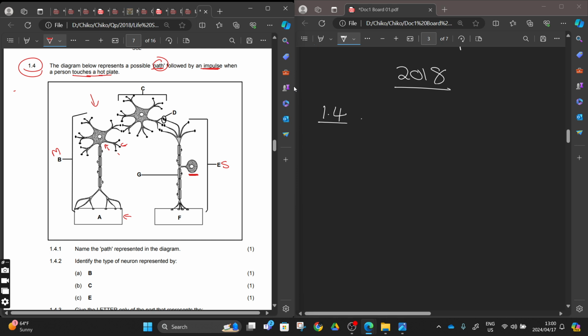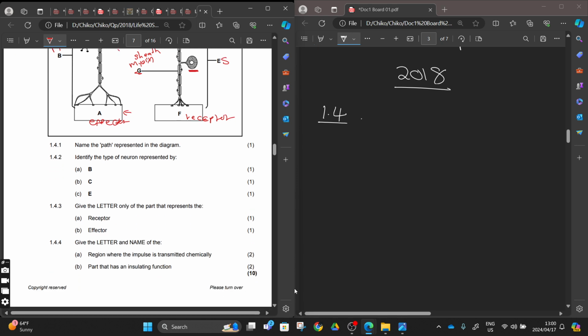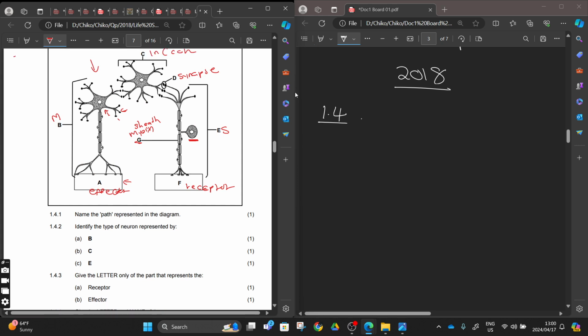And from motor neuron, we know that motor neuron goes and affects something called an effector, right? And then from there, number F will be the receptor. Number G there, you can see, is a myelin sheath, right? And then number D there, this one will be synapse. And then number C there, this one will be our interneuron or our connector neuron. So we can go and answer our question fast with those interpretations, right? But